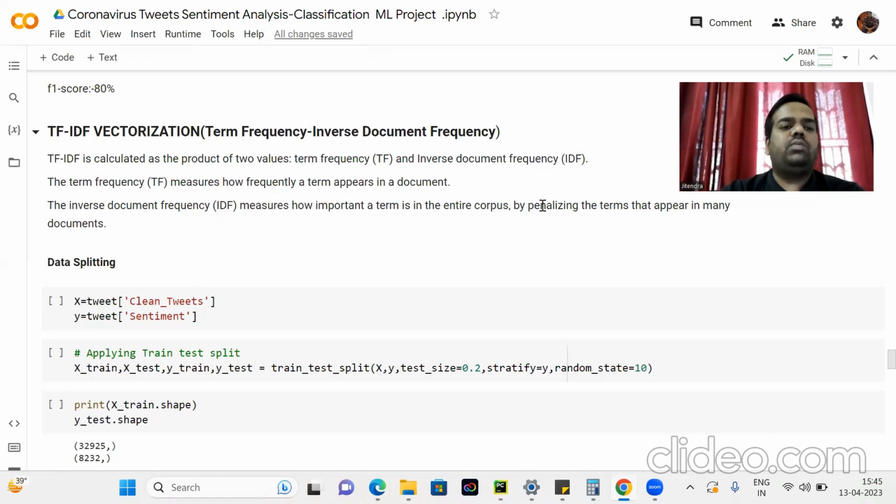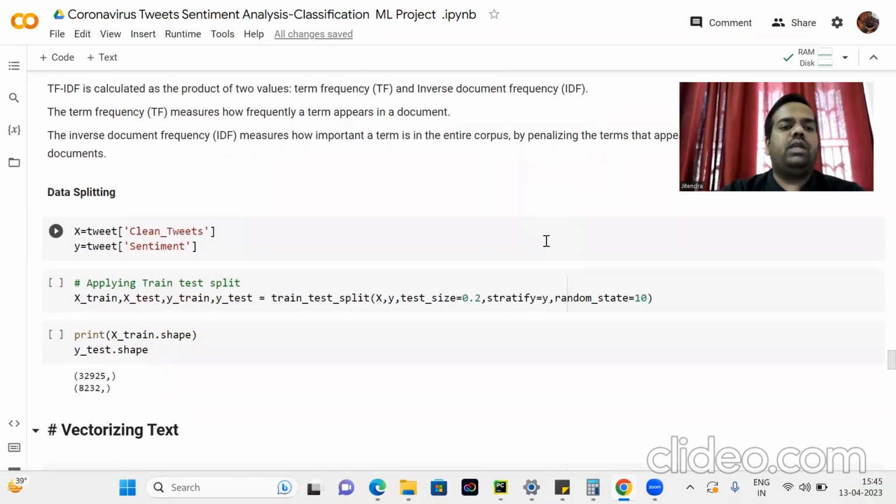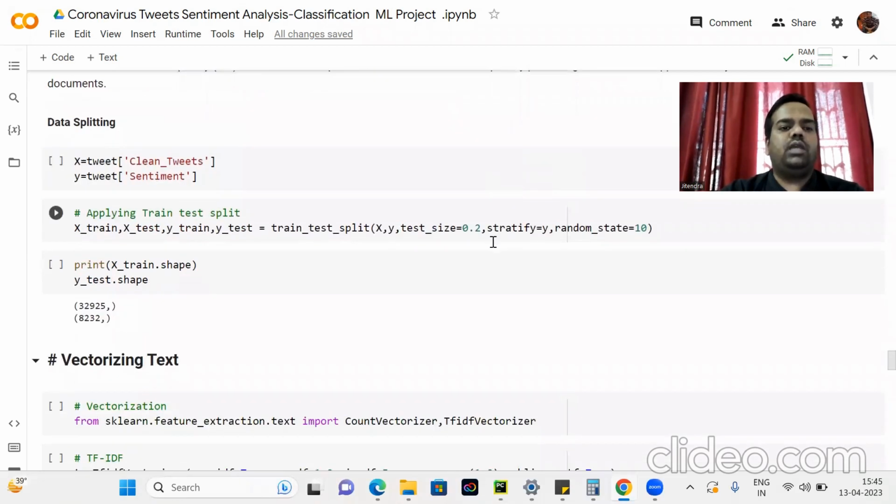Here also splitting is done. First, we define the independent variable and the dependent variable. So the independent variable is clean text and the dependent variable is sentiment. So applying the train test split, that is X train, X test, y train, and y test. Here the test size equals 0.2, that is 80% of data used for the training data set and 20% used for the test data set. So 32,925 rows are used for the training data set and 8,232 are used for the test data.